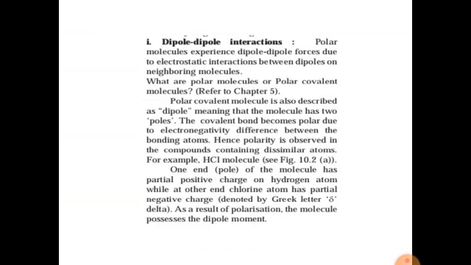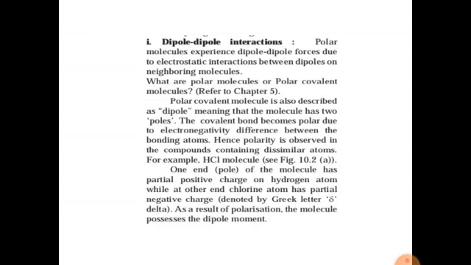Polar molecules means there is a partial negative and partial positive charge. There is a difference in electronegativity between the two atoms, such as in HCl, HF. There is a great difference in electronegativity. What are polar molecules or polar covalent molecules?